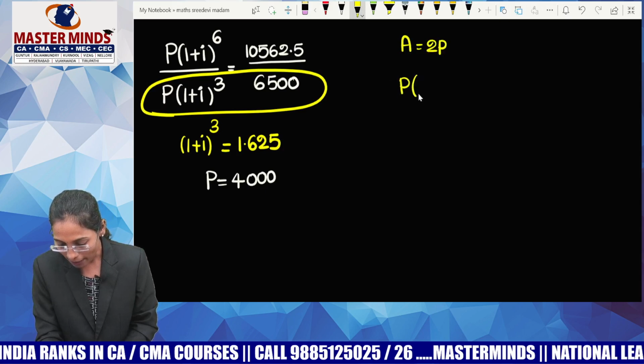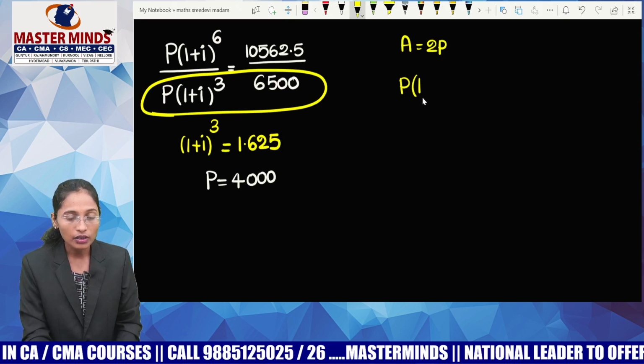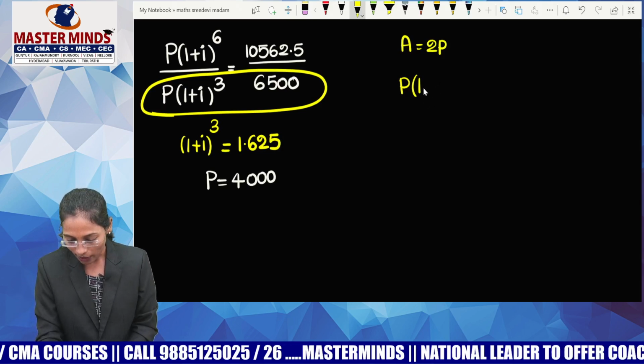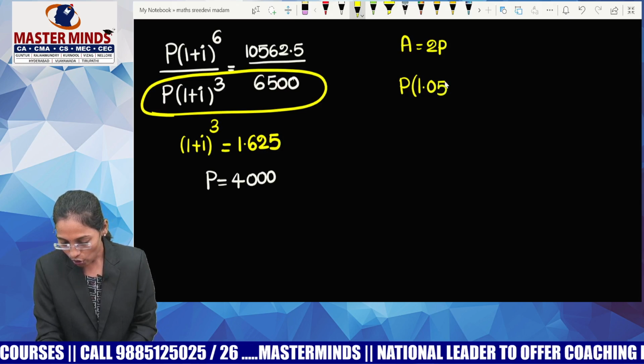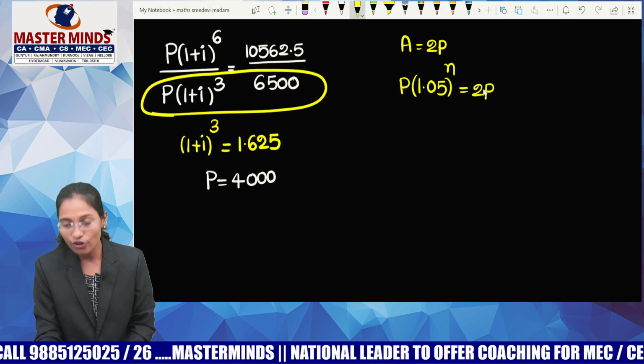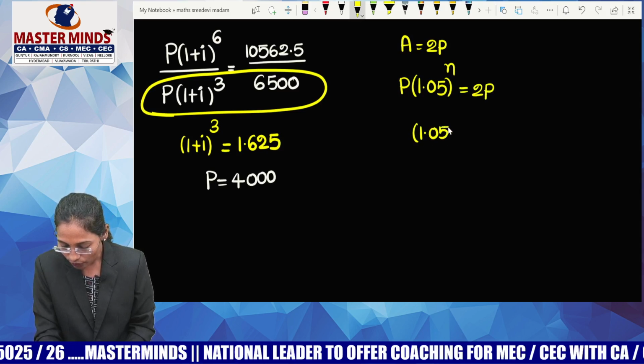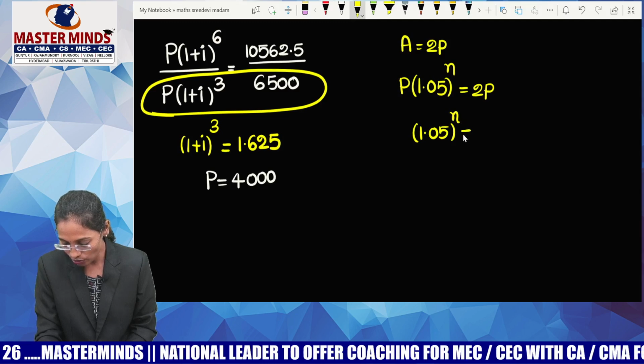P of 1 plus I. R value is 5%. Now, please do calculate I. 0.05 plus 1, 1.05. Whole power n equals to 2p. Guys, tell me who are going to be cancelled on both sides? P, P. What else is left? 1.05 whole power n equals to 2.